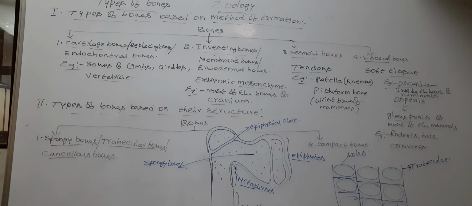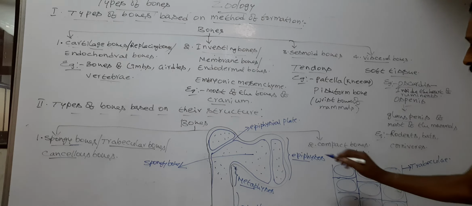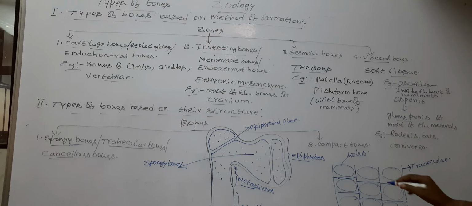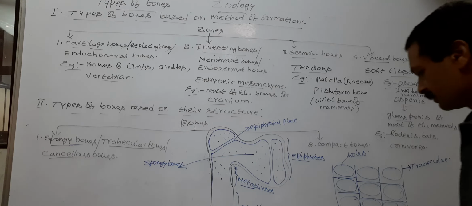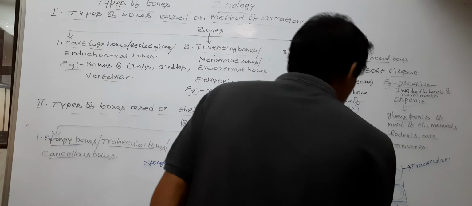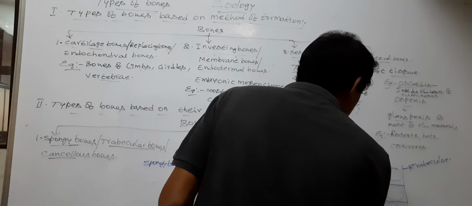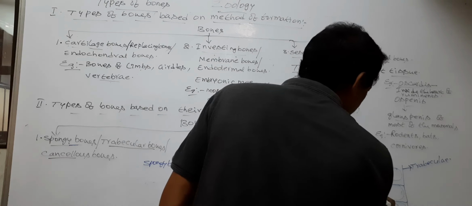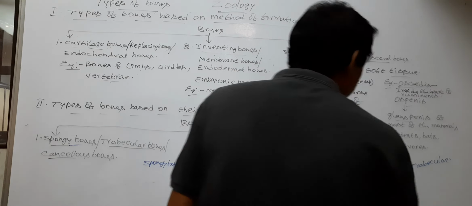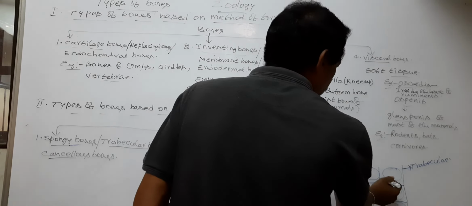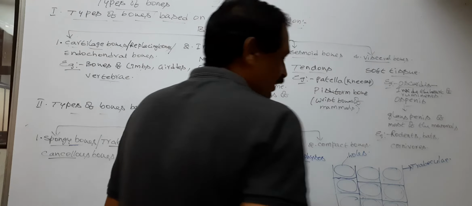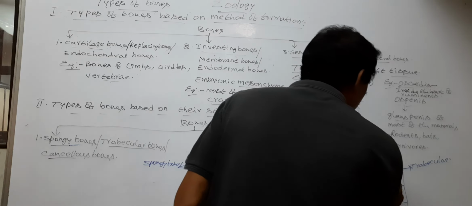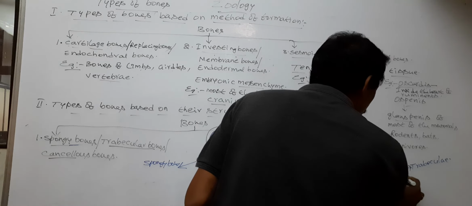Next, inside the spongy bones there are irregular spaces. These are the irregular spaces of the spongy bone. The irregular spaces of spongy bone are filled with red bone marrow.